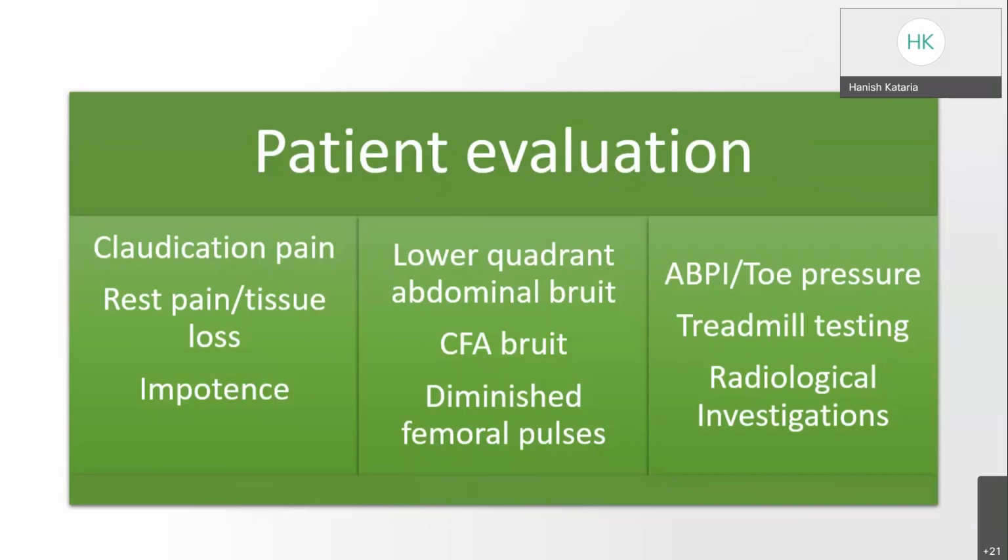And in the patients in which the pulses are palpable or ABPI is normal at rest, they can undergo a treadmill test to differentiate vasculogenic from neurogenic claudication. So all these patients should be evaluated with additional radiological investigation, which can be ultrasound, MRI, or CT angiogram.